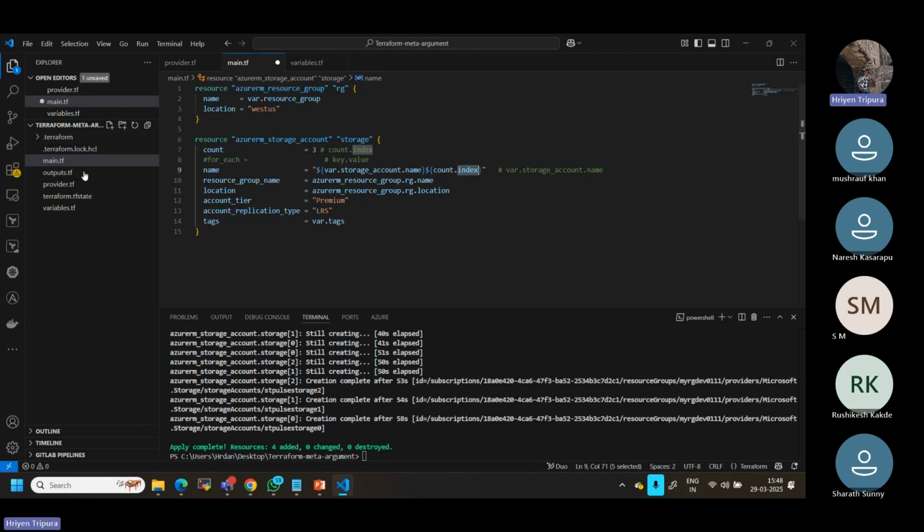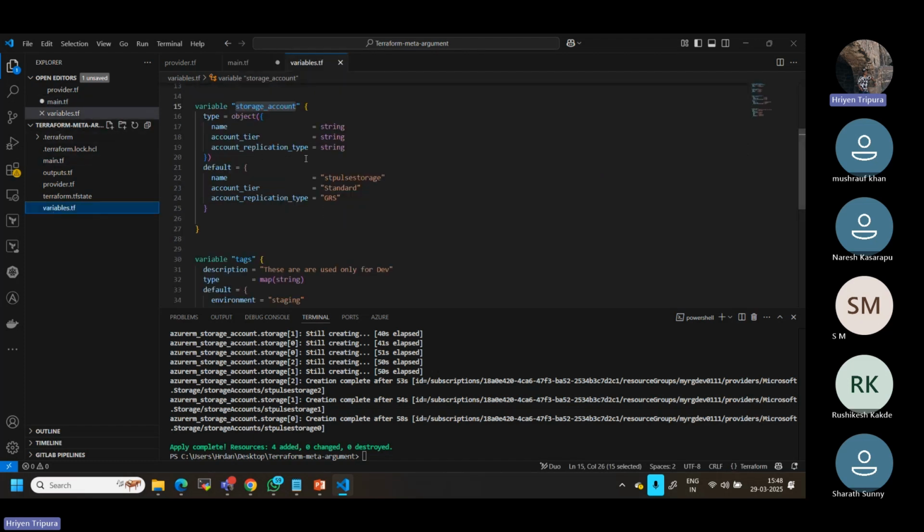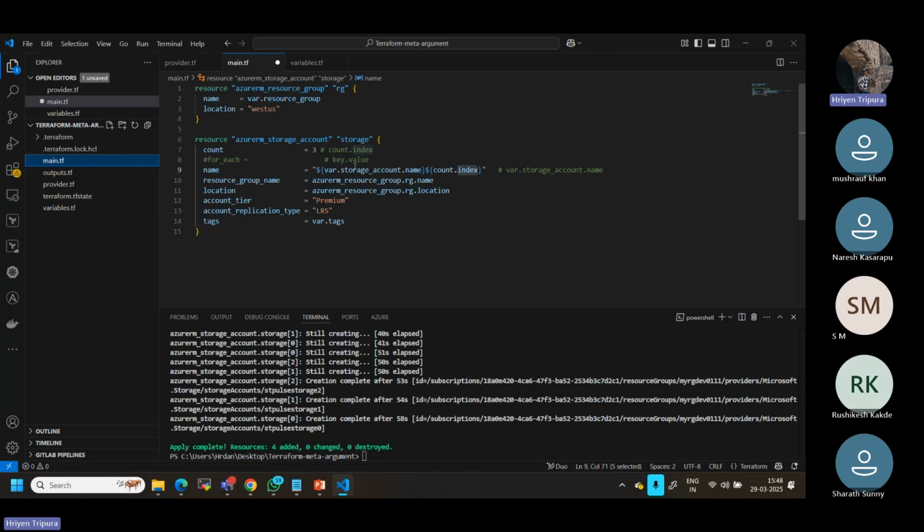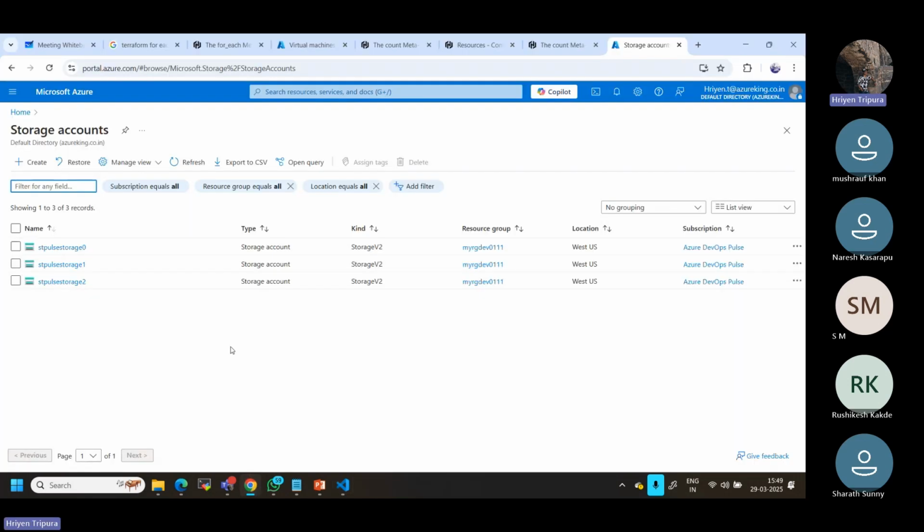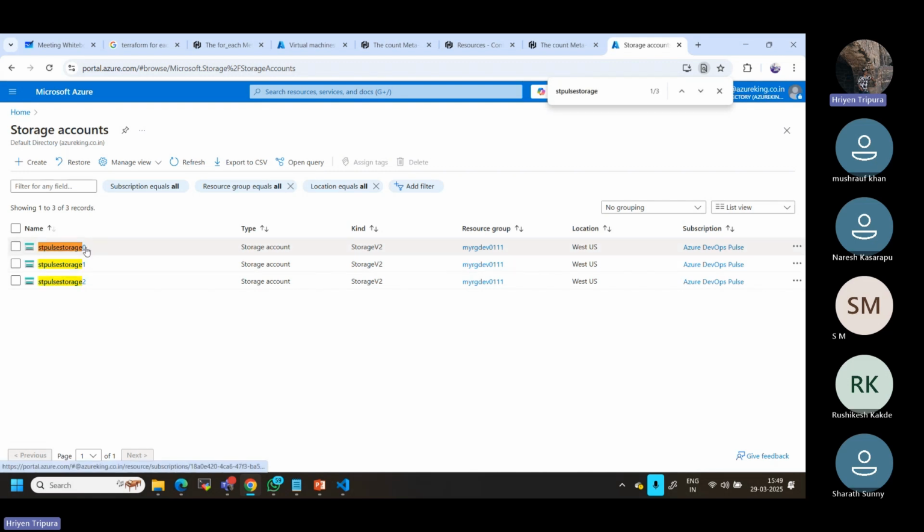Now, if you go to the main.tf, sorry, variable file, this is the name I gave, right? This is the name I gave actually. So this is what I have defined here also dynamically, right? With a variable name. Same thing. Now, if you go here also, if you search like this, you can see it starts with 0, 1, 2, 3. But the question is, this is good, no issue here. But try to understand one thing.